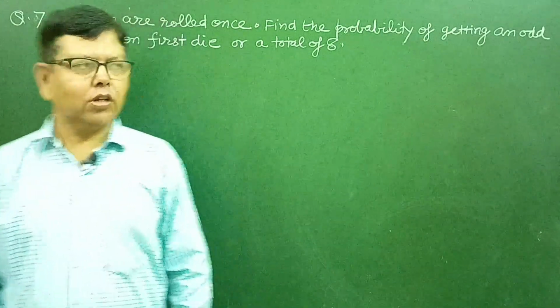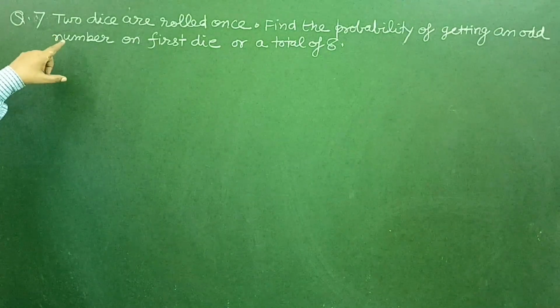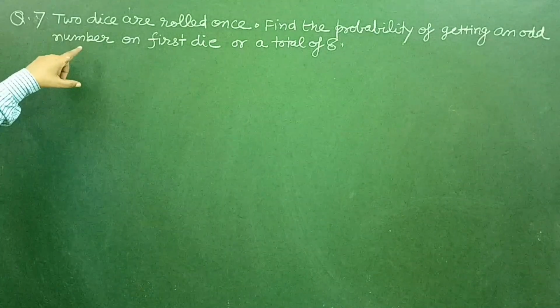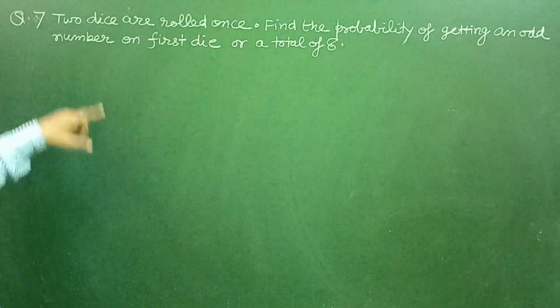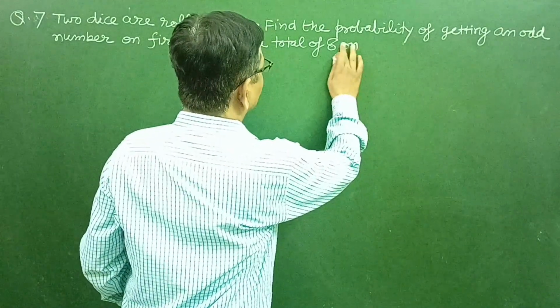Next question, question number 7. 2 dice are rolled once. Find the probability of getting an odd number on first die or a total of 8.